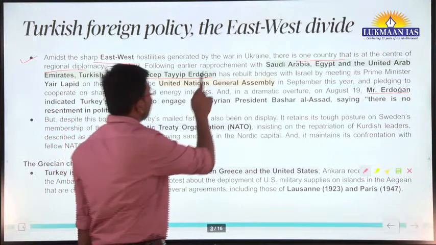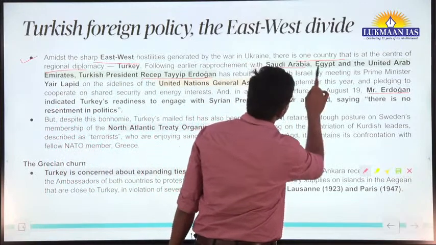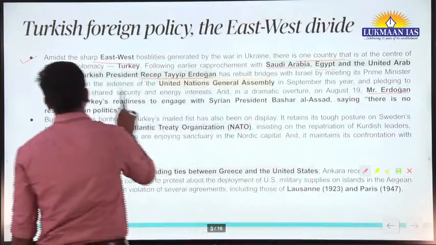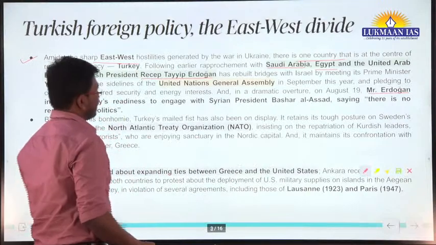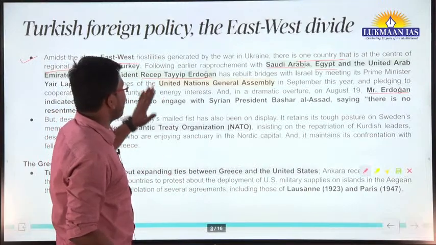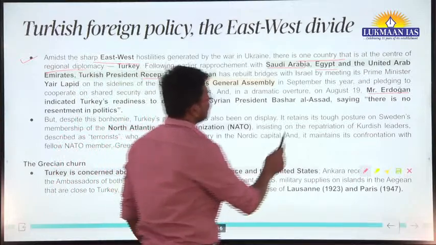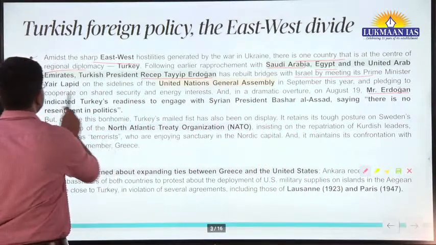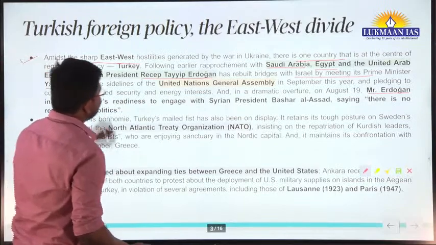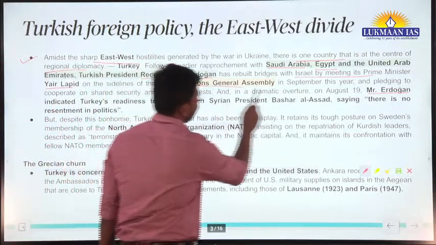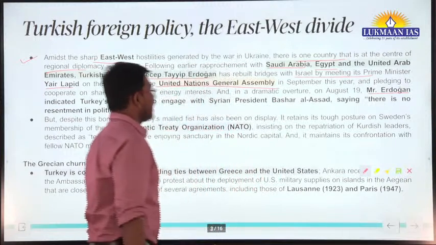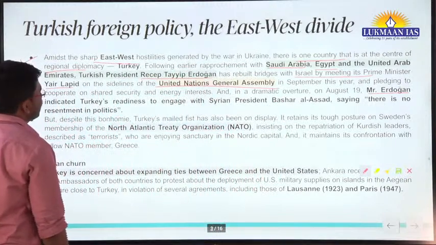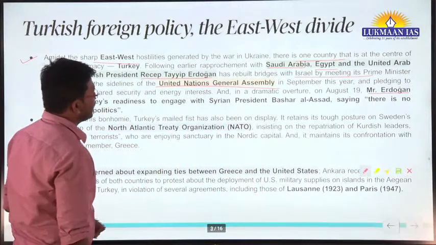Following earlier rapprochement with Saudi Arabia, Egypt and United Arab Emirates, Turkish president Recep Tayyip Erdogan has rebuilt bridges with Israel by meeting its prime minister, Yair Lapid, on the sidelines of the United Nations General Assembly in September this year, and pledging to cooperate on shared security and energy interests.